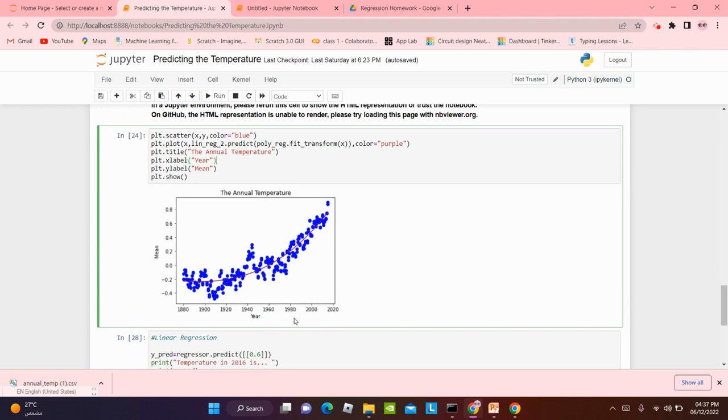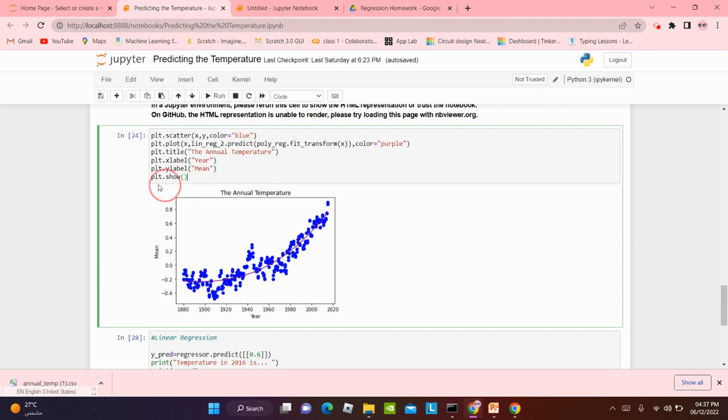In the middle of 2000 and 2020, there should be 2017 and 2016. So if we go up from here, it's either 0.6, 0.7, or 0.8. It could be anything. So that's why I did it for all.